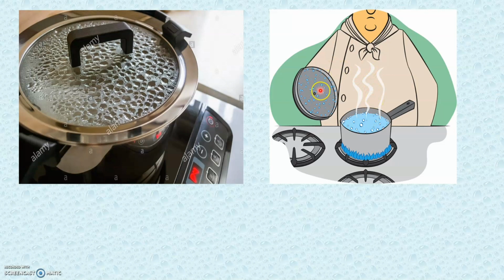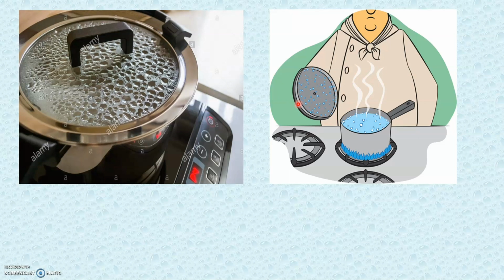Now, how do you think that these tiny droplets of water have stuck to the inner surface of this lid? This is because when this steam or water vapor, as it touches the lid of this container, it cools down and it gives back water. That is how these tiny droplets of water have formed here.